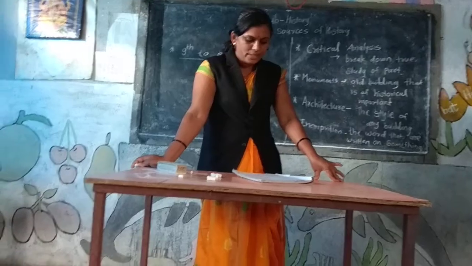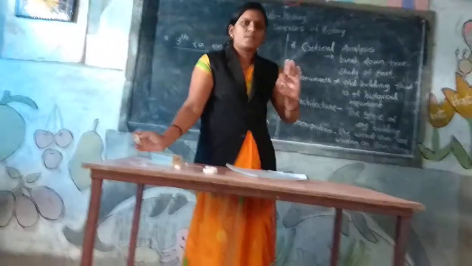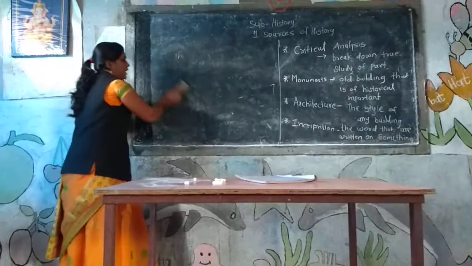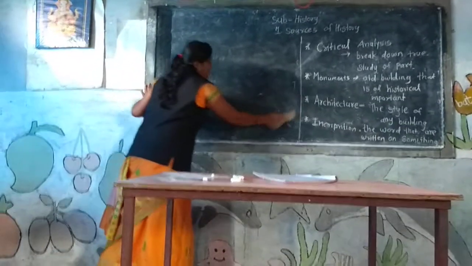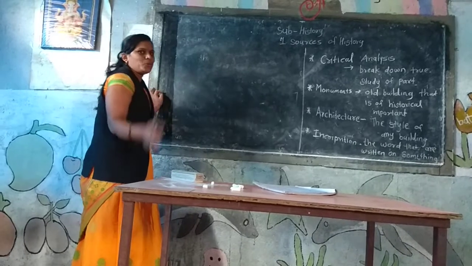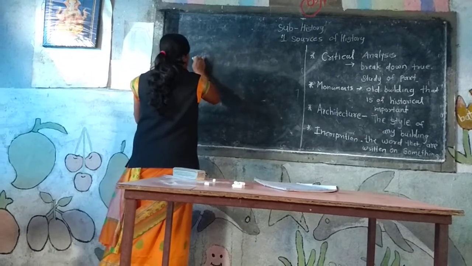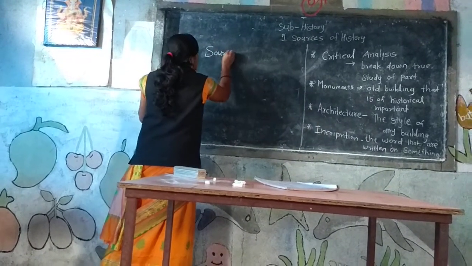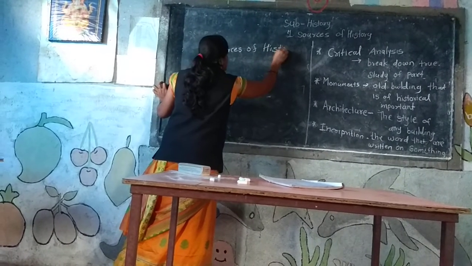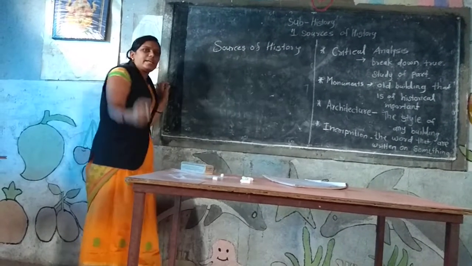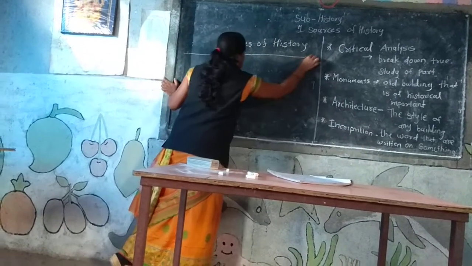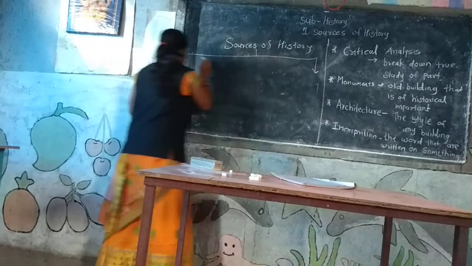Let us classify the sources into three types. You know, sources of history are divided into three types. Anyone tell me? Last year you learned about this. You don't know? Tell me. Sources of history are divided into three sources.